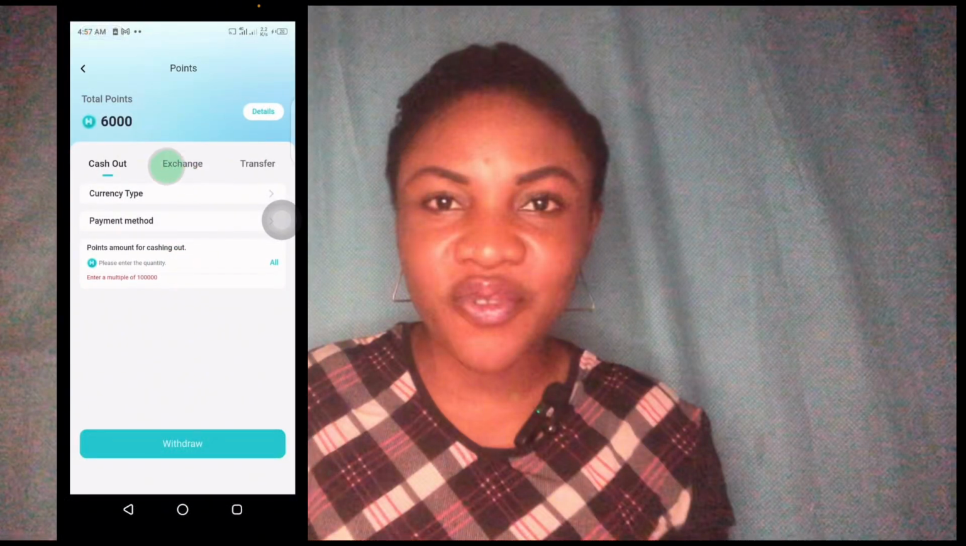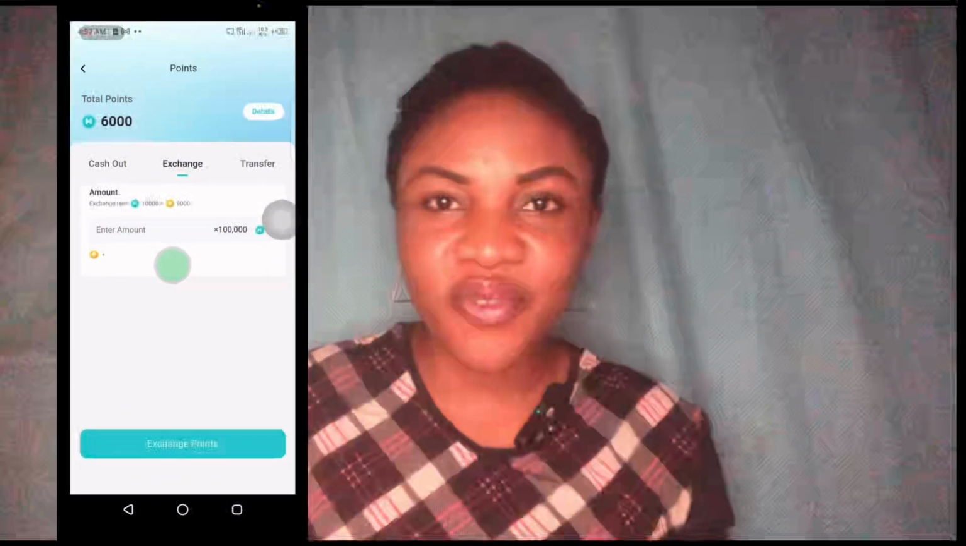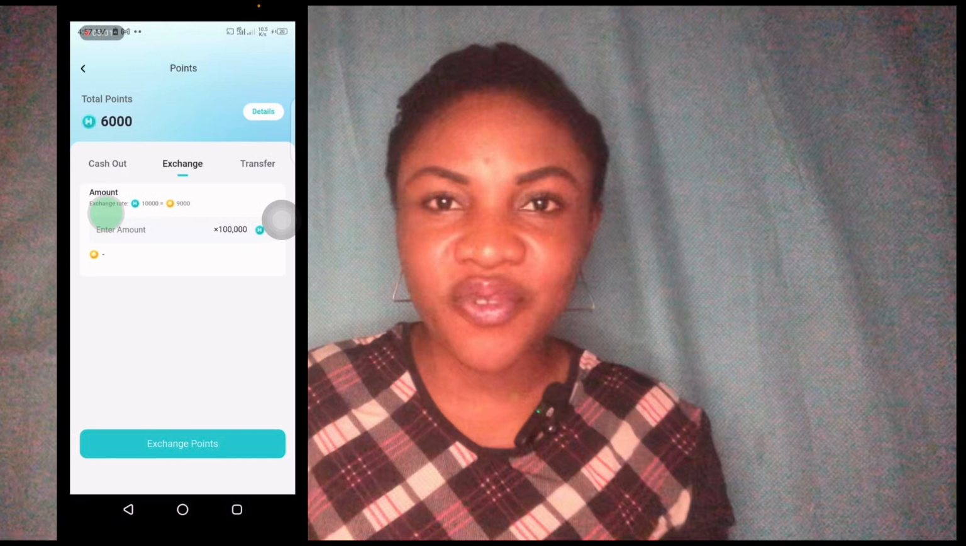You can also exchange your coin. When you click on this exchange, you can exchange your points to coin. In case you want to gamble or game and you don't have money to buy, you can exchange what you've earned to either game or gamble. You can see that if you exchange 10,000, you get 9,000 coin.